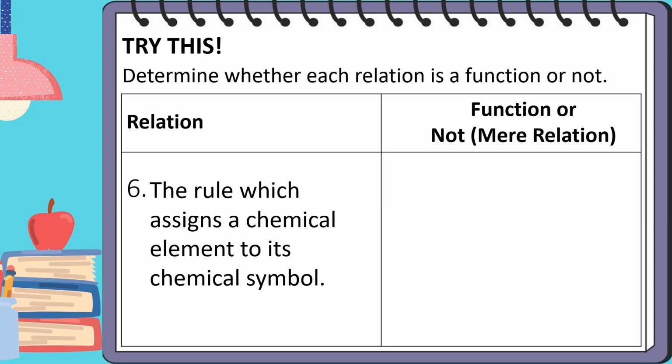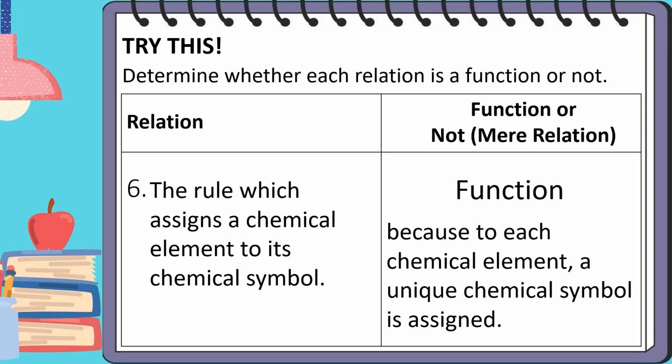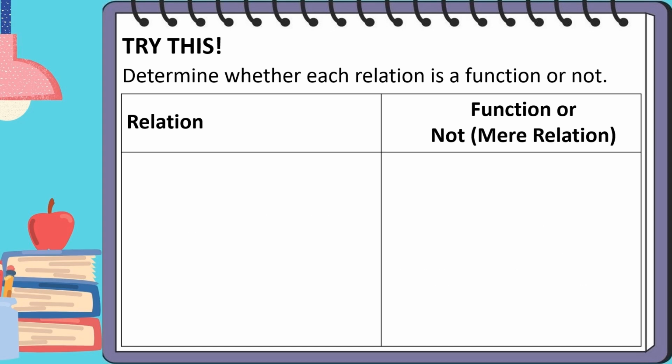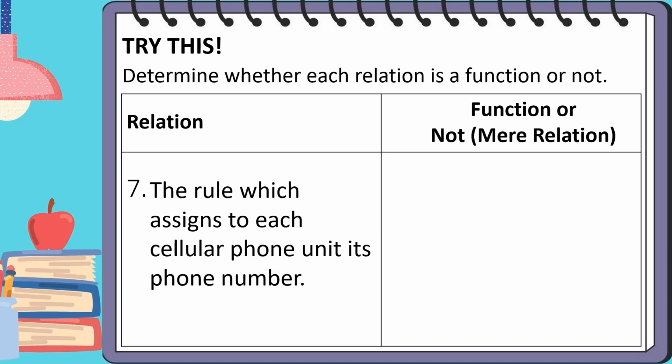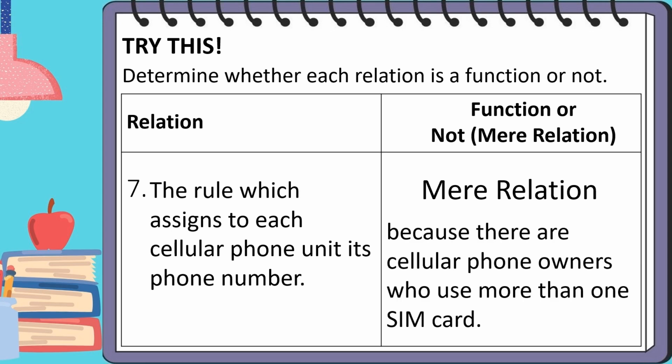The answer is function because to each chemical element, a unique chemical symbol is assigned. Number 7. The rule which assigns to each cellular phone unit its phone number. This is a mere relation because there are cellular phone owners who use more than one SIM card.